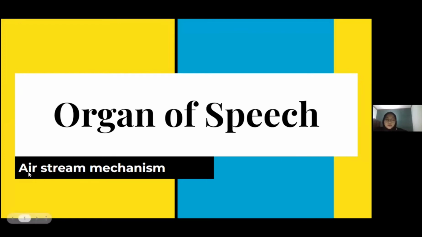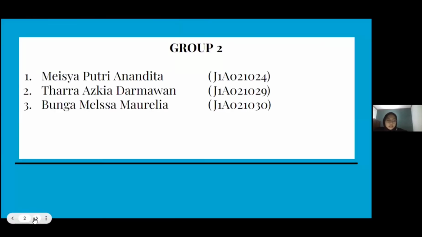We are from Group 2 and want to present our discussion. The topic for our discussion is about organs of speech and airstream mechanism. Before we start our presentation, I want to introduce our group members. Group 2 consists of me, Meisya Putri Anandita, Tharra Azkia Darmawan, and Bunga Melssa Maurelia.